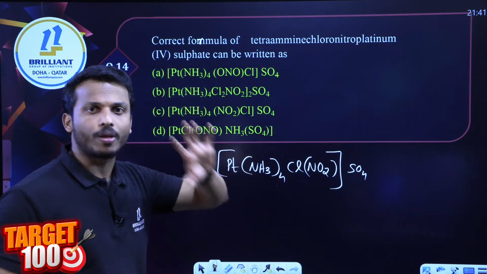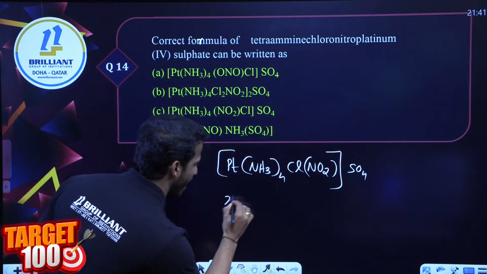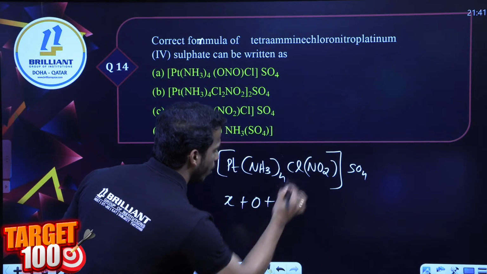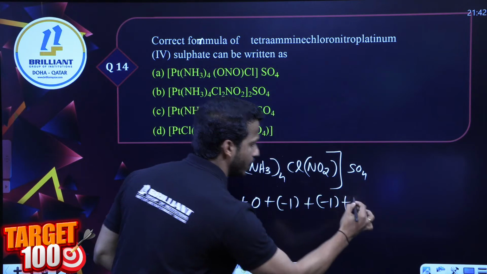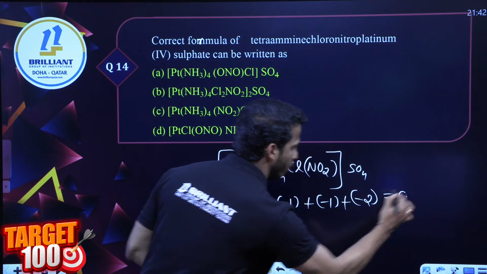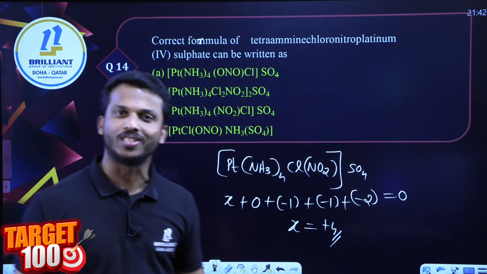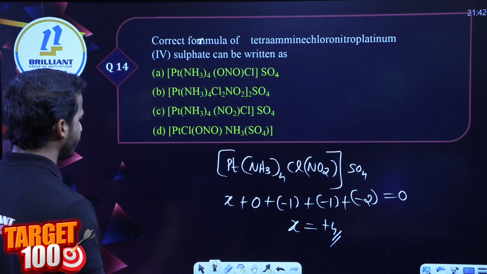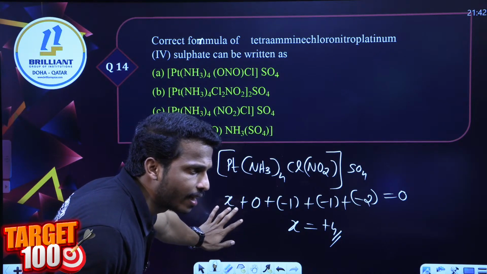The charge of platinum should be +4. Let's see if it is 4 or not. Platinum X. Ammine charge 0, chlorine charge -1, NO2 charge -1, sulfate charge -2. Overall it's neutral. Yes, dear all, it's already +4. So you don't need to make any change in the counter ion number. So dear all, which is the correct answer?